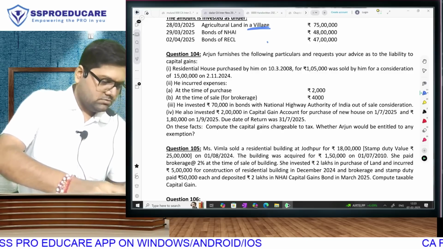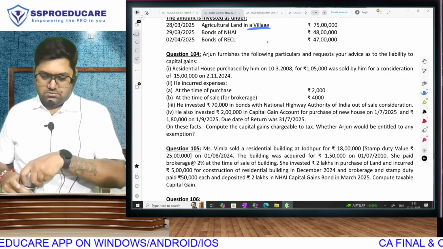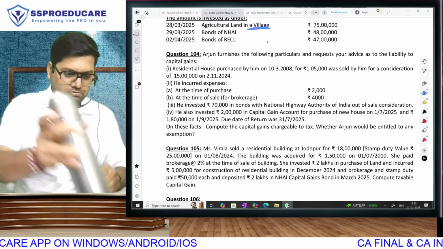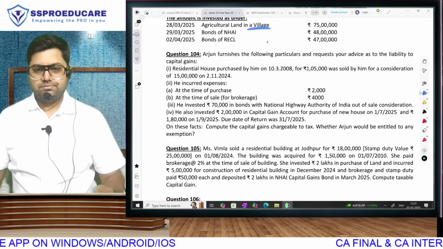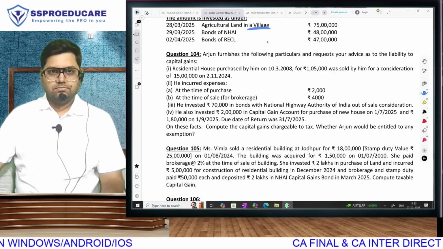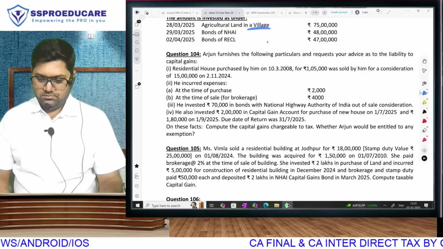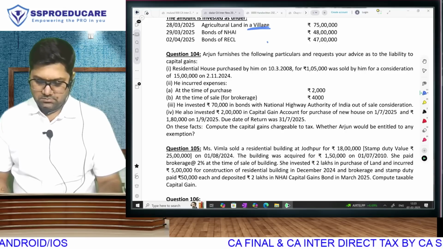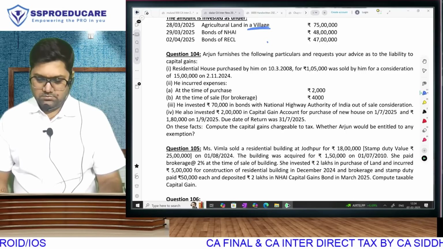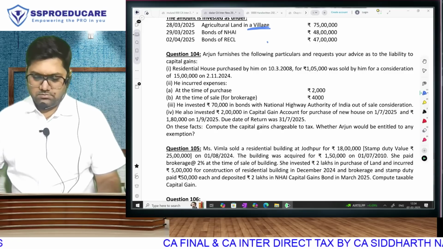He invested rupees 70,000 in bonds with National Highway Authority of India out of self-contribution. He also invested rupees 2 lakh in capital gain account for purchase of new house on 1st July 2025, and rupees 1,80,000 on 1st September 2025. Due date of return was 31st July 2025. On this fact, compute the capital gain chargeable to tax, whether Arjun would be entitled to any exemption.